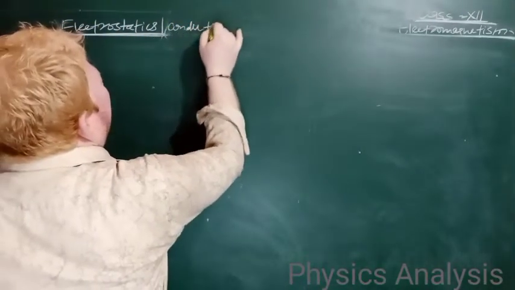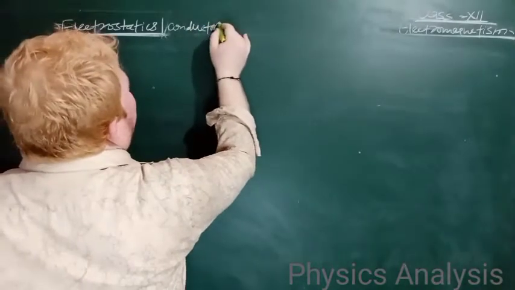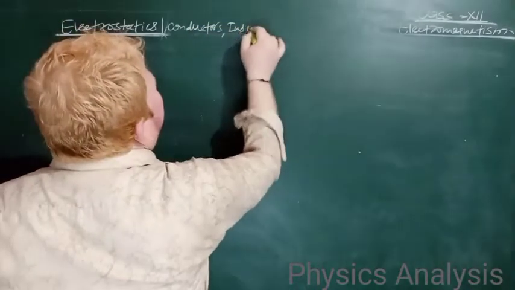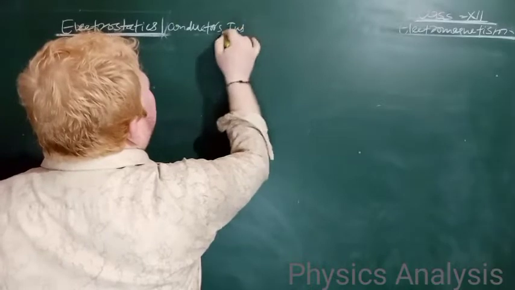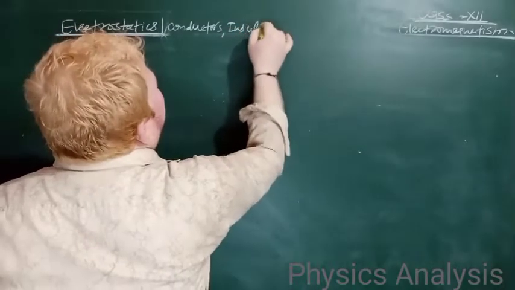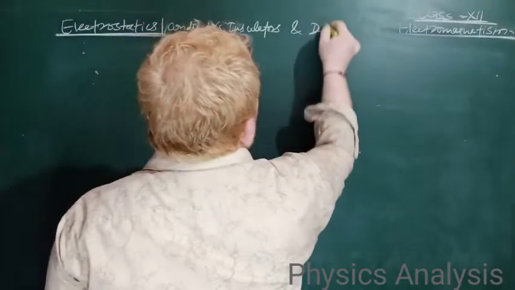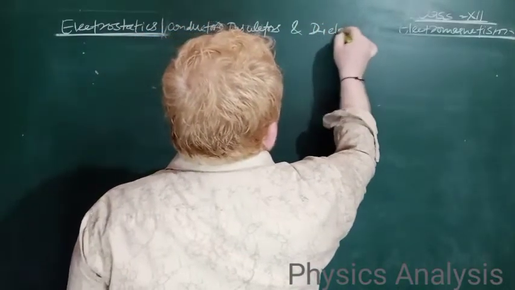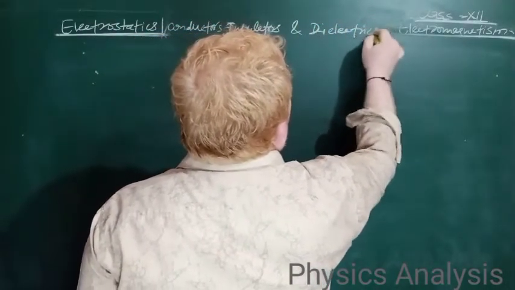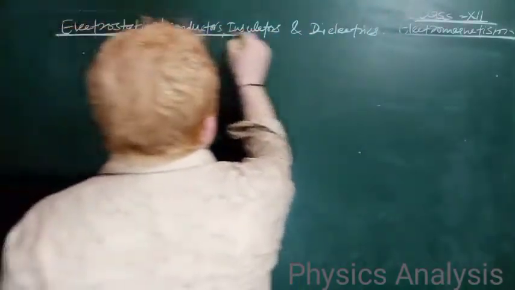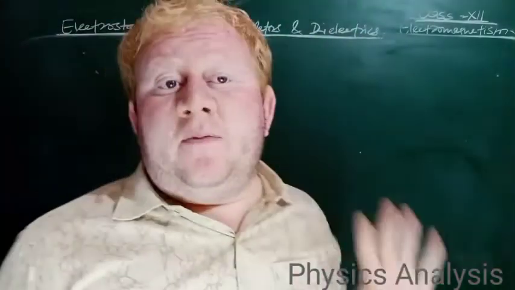Today we shall be discussing conductors, insulators and dielectrics. Listen very carefully.